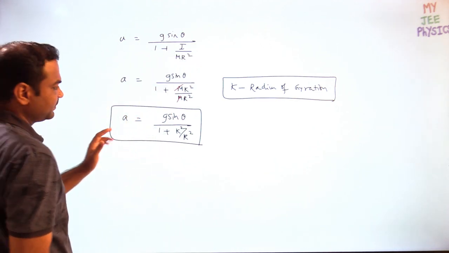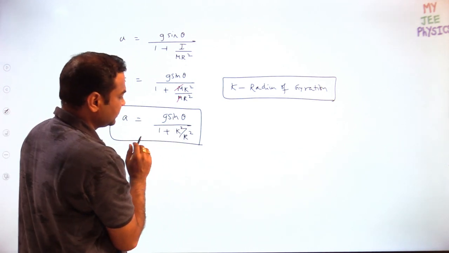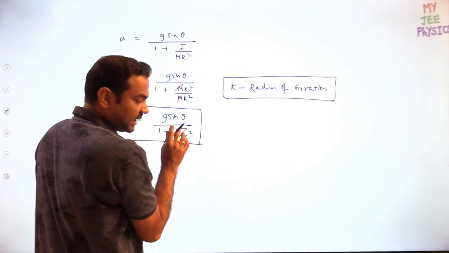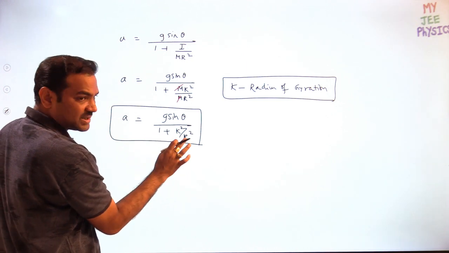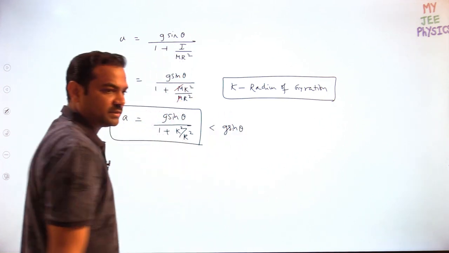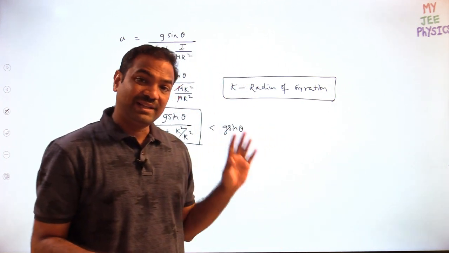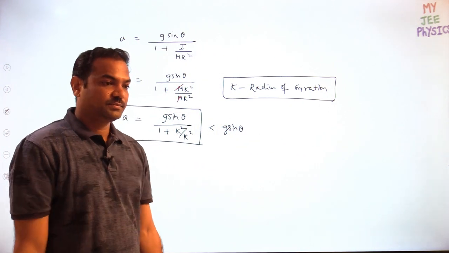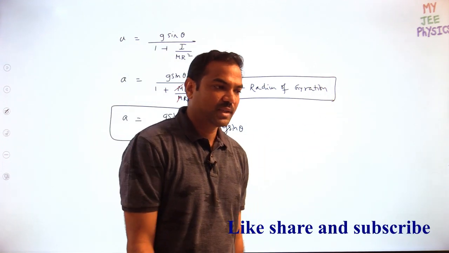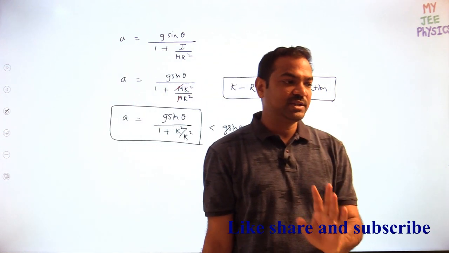So this is the acceleration I got: g sin theta by something. Definitely k square by R square won't be 0, it will have some value. So in the denominator I will get 1 plus something, more than 1. That means this value is less than g sin theta. The first conclusion: if you keep any spherical body on the inclined plane, it will come down with less than g sin theta acceleration. Whereas on a smooth surface, any body will come down with acceleration g sin theta. The acceleration of the body depends on the k value; as the k value changes, the acceleration changes.